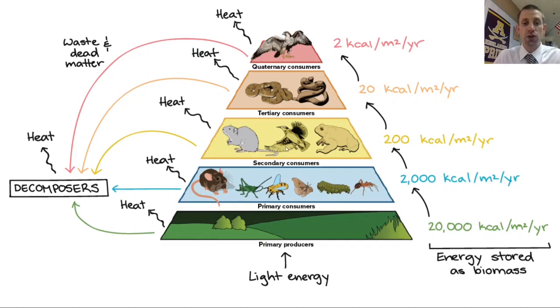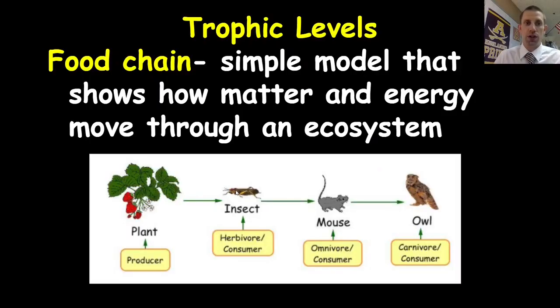So we need to take a look at these trophic levels. The amount of energy decreases as you go up. So does the biomass, and so does the population. In this food chain, you've got a hawk at the top, and the population of hawks is going to be the smallest in comparison to all of the other organisms available. That should make sense, though, because hawks are dependent upon the things beneath them for food. You couldn't have more hawks than there are snakes. Otherwise, you would run out of snakes because the hawks would eat up all the snakes. So the bottom of a food pyramid, the bottom trophic level, is always the biggest, and it gets smaller as you work your way up.